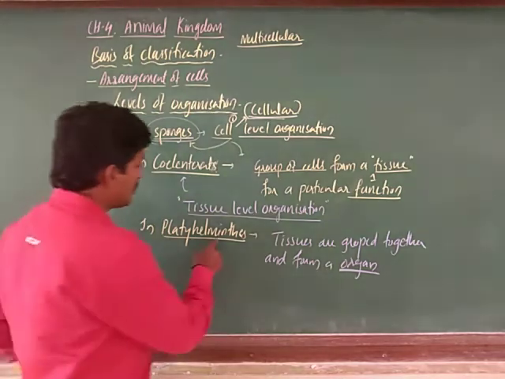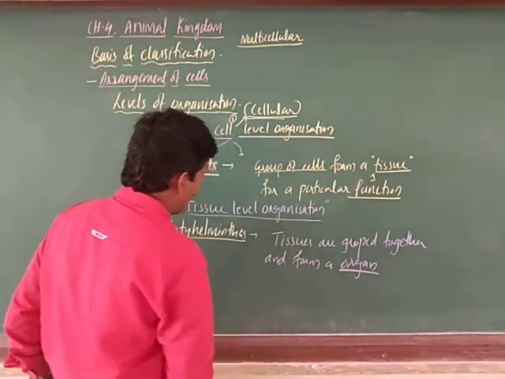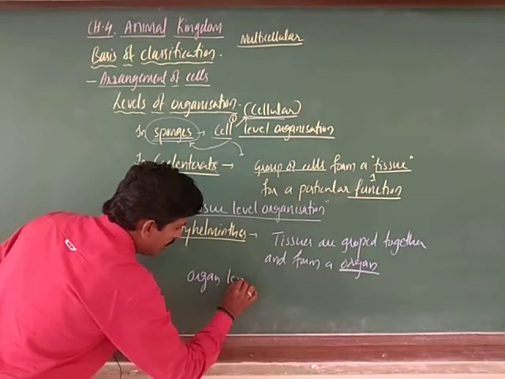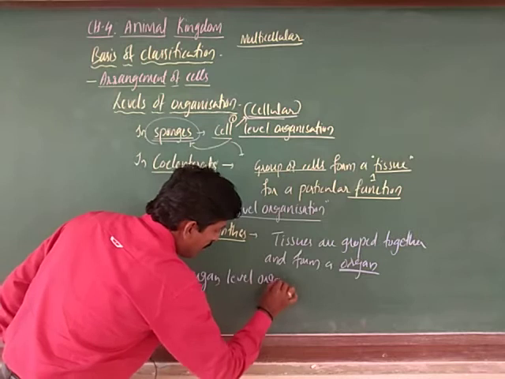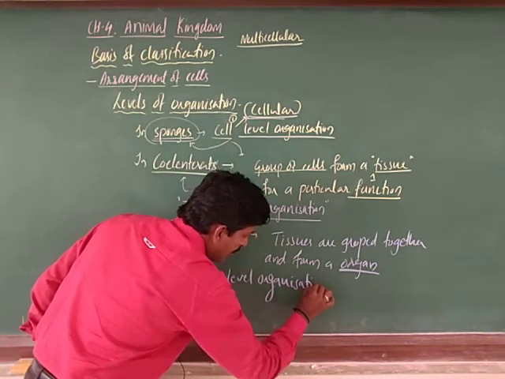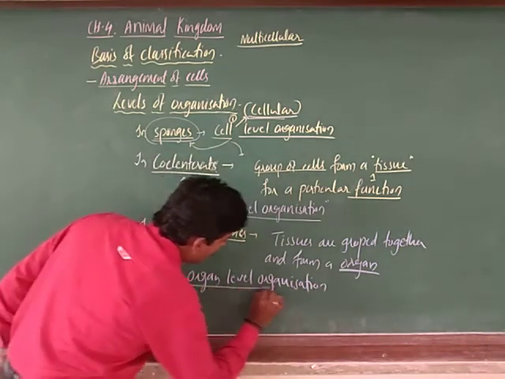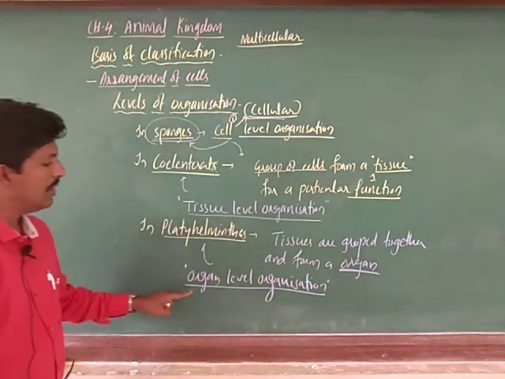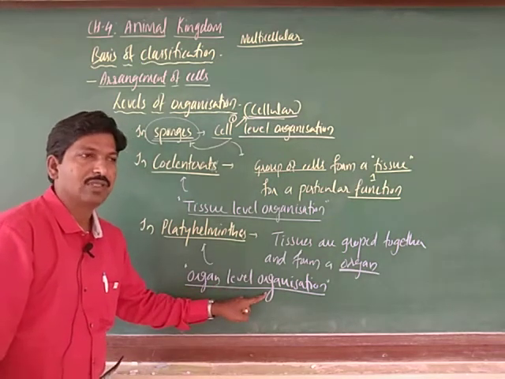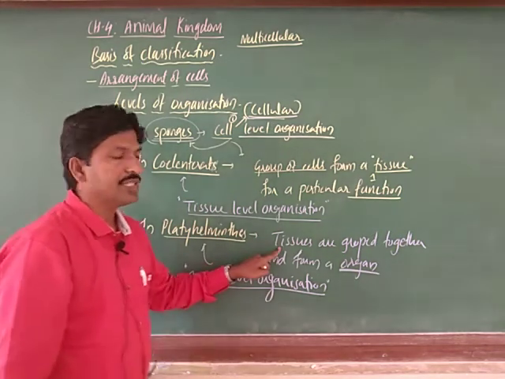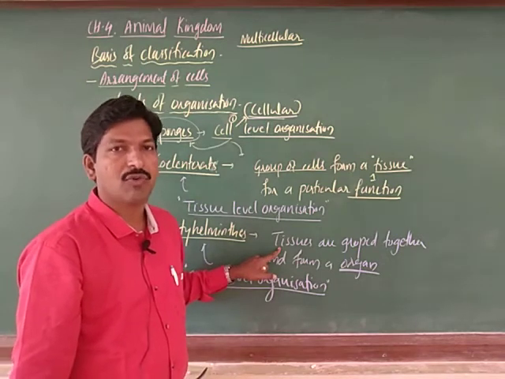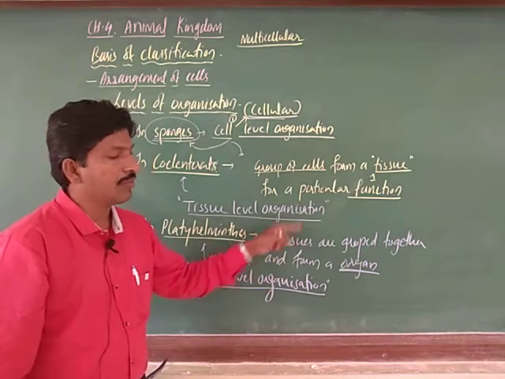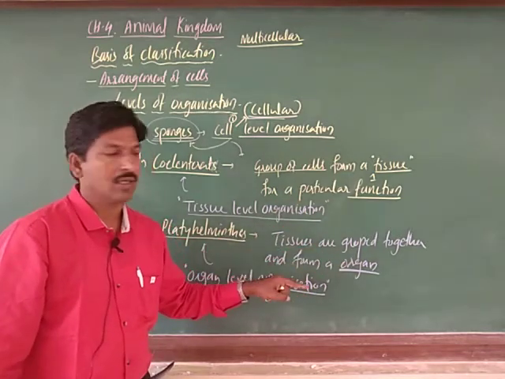So Platyhelminthes show organ level organization, because organs are developed from a group of tissues.